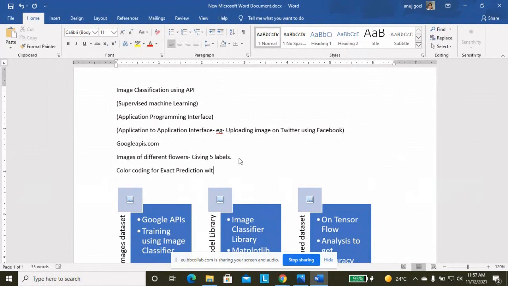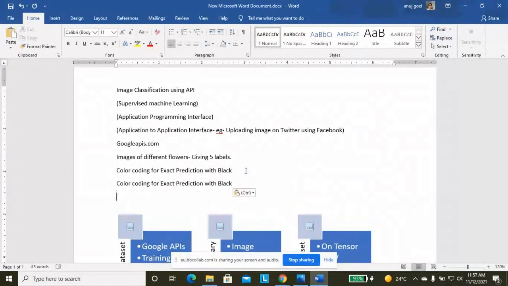with black, and color coding of false prediction with red.